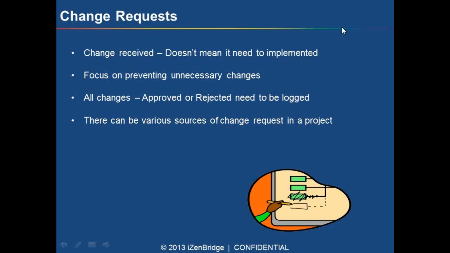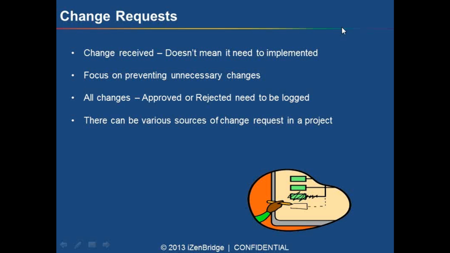We have to see, is it a necessary change, or first we analyze whether it is going to benefit our project. Then if we see that yes, this can be beneficial, we can go for our impact analysis for the change on other project constraints.